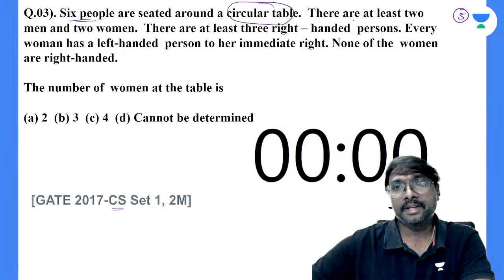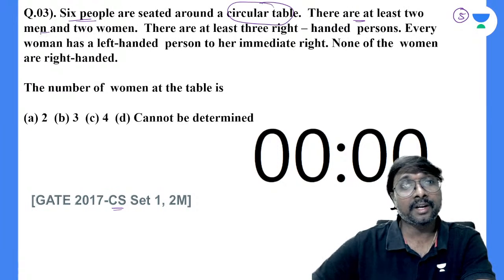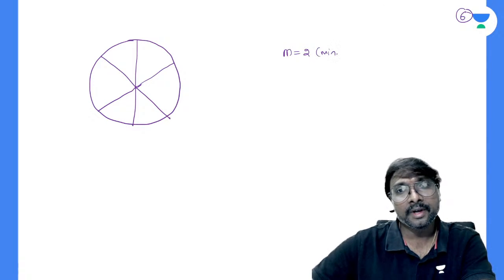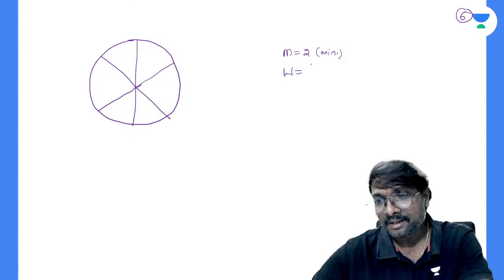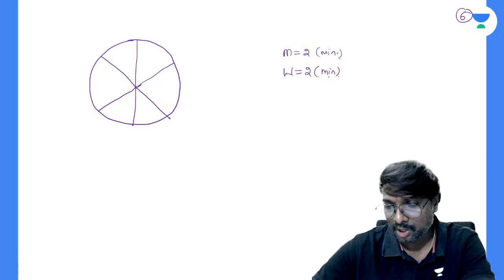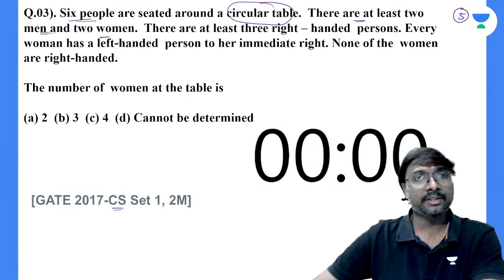Now there are at least 2 men and 2 women, right? Men will be equal to at least 2, minimum 2, right? And women also will be minimum 2 that you are having. But we don't know how many are there, right? So now what can you say?